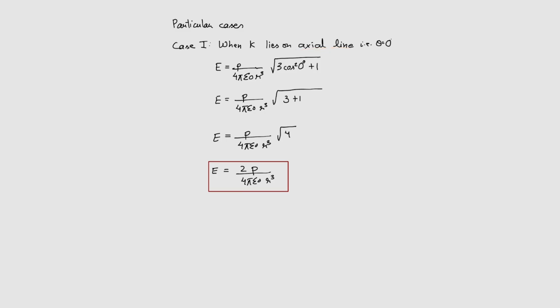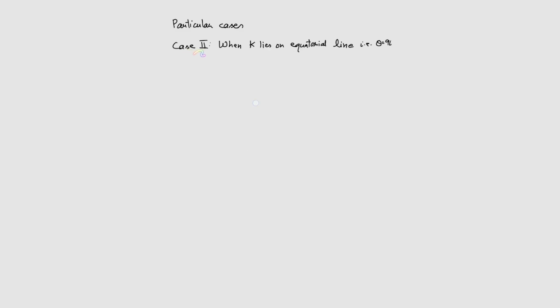Now let us move to the next case. The second case is when K lies on the equatorial line, and as we know, on the equatorial line, the line is perpendicular. So perpendicular meaning 90 degree. So we use the same formula: E is equal to P divided by 4 pi epsilon naught r cube root over 3 cos square theta plus 1, with theta equal to 90 degrees. What is cos of 90 degree? Cos of 90 degree is equal to 0.